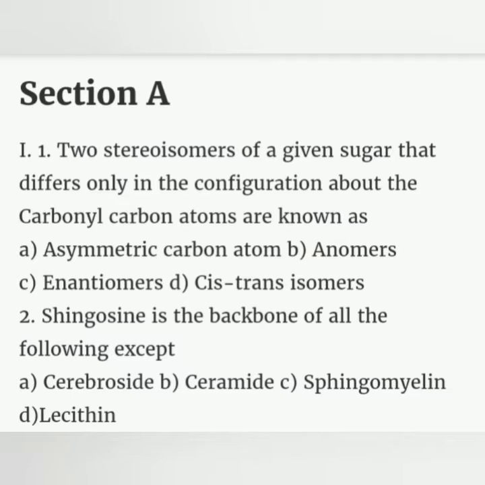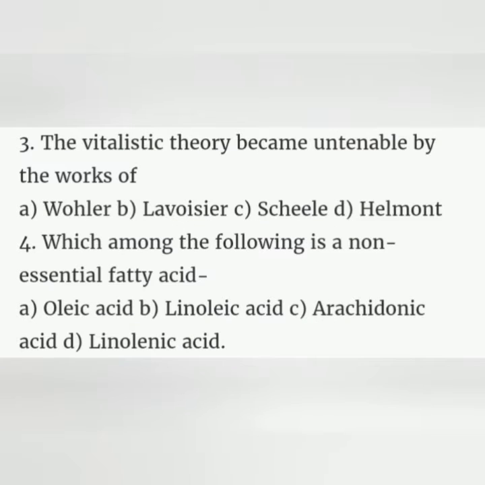Section A. 1. Two stereoisomers of a given sugar that differs only in the configuration about the carbonyl carbon atoms are known as: A. Asymmetric carbon atom, B. Anomers, C. Enantiomers, D. Cis-trans isomers. 2. Sphingosine is the backbone of all the following except: A. Cerebroside, B. Ceramide, C. Sphingomyelin, D. Lecithin.